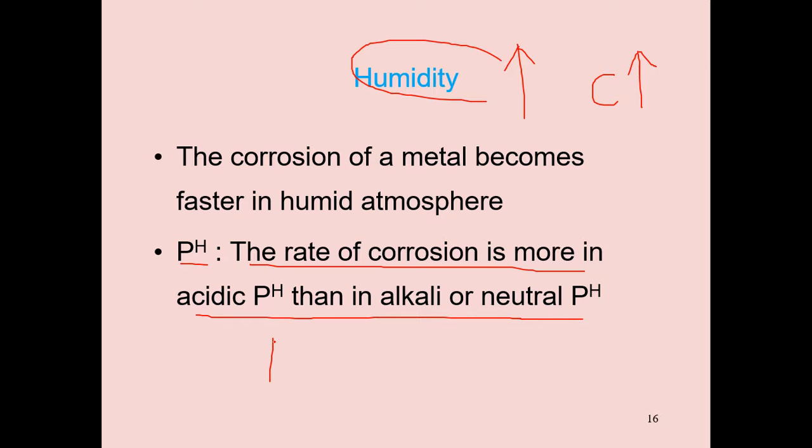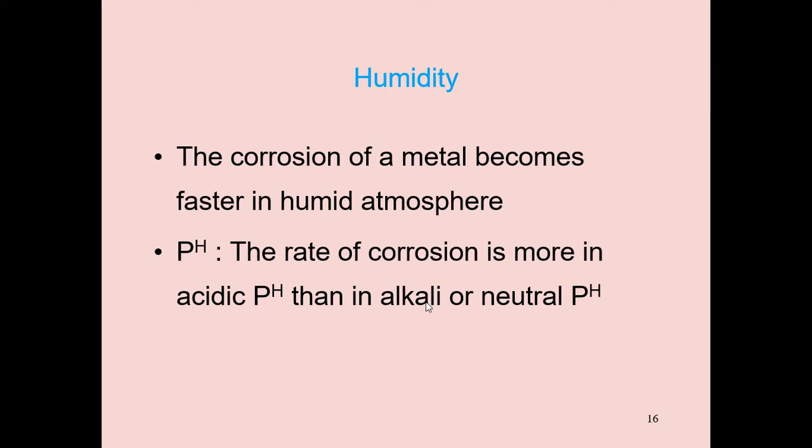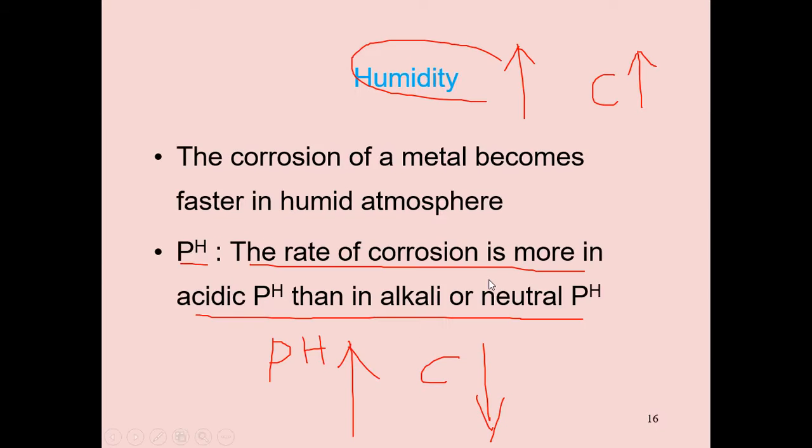Simply, if pH increases, corrosion decreases. At low pH, that is acidic, corrosion increases. Already you know, if pH decreases, H+ ions increase, so corrosion also increases. So this is pH. Next thing, temperature.